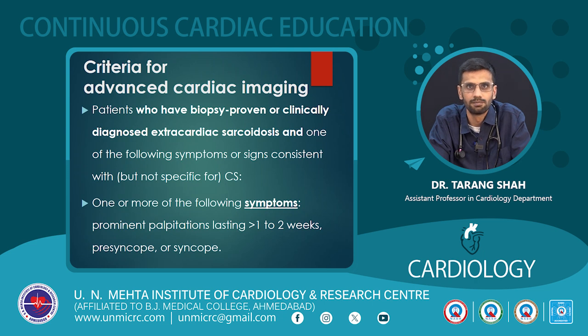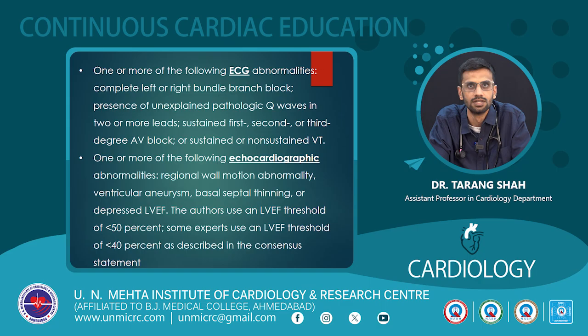Symptoms are prominent palpitations which last more than 1 to 2 weeks, pre-syncope or syncope. One or more of the following ECG abnormalities: complete left or right bundle branch block, unexplained pathological Q waves in 2 or more leads, sustained first, second or third degree AV blocks, or sustained or non-sustained VTs. Or echocardiographic abnormalities like regional wall motion abnormalities, ventricular aneurysms, basal septal thinning or depressed LVEF.